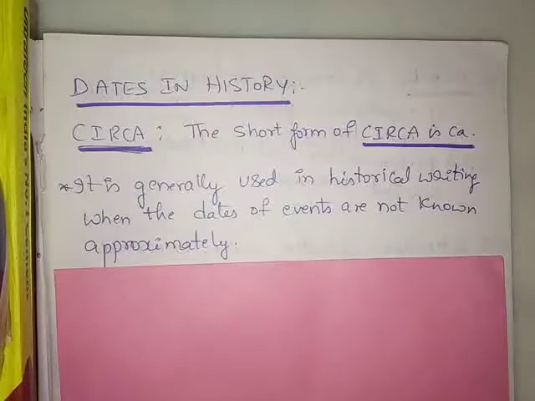Generally, historians write historical events as per the dates. So when the dates of events are not known, how do they record them? Approximately, how can they record events when it is unknown when the incident actually occurred? Generally, historians record them in the form of BCE and CE. BC stands for before common era and CE refers to the common era.